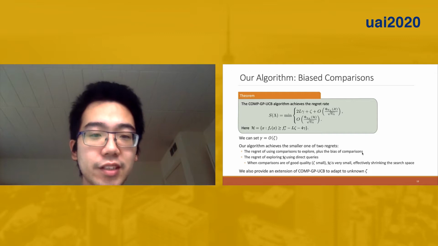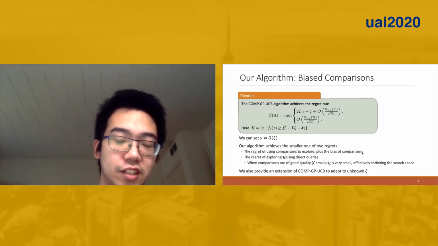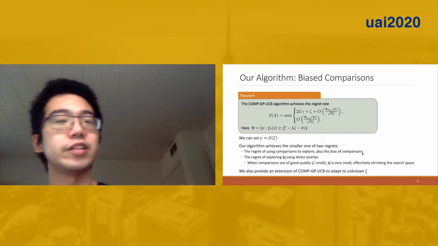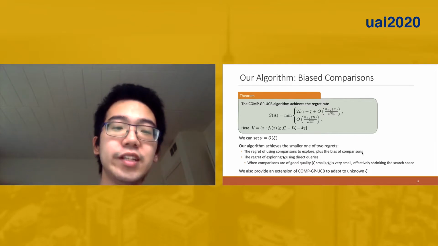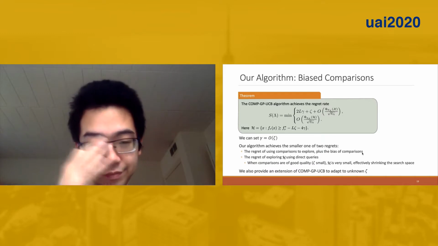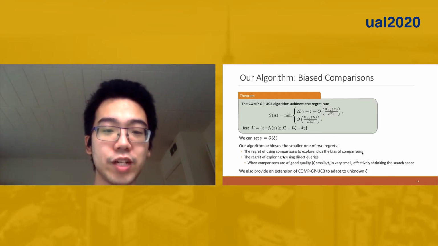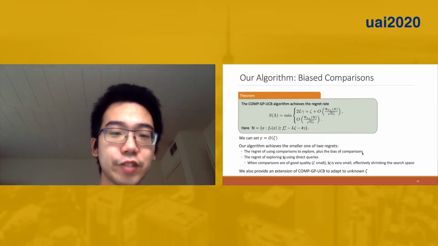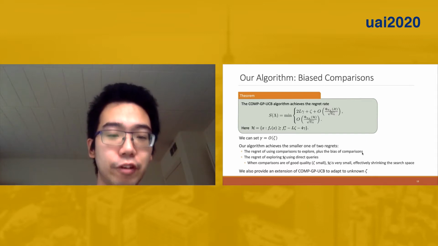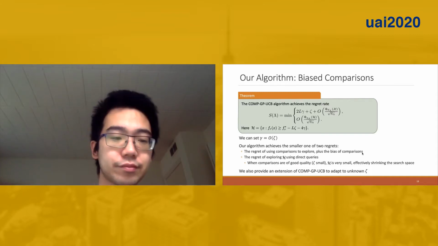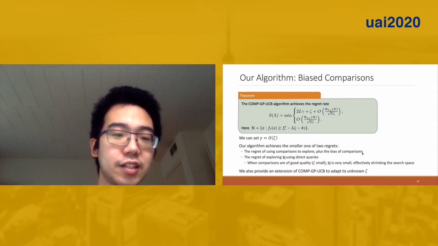In the case of biased comparisons, we will have a bias of zeta on the comparisons. We also have a gamma, which is the exploration on comparisons. We can set gamma equal to O(zeta) in our algorithm. Then it achieves the smaller of two regrets. Here, the first one is the regret in the unbiased case plus the bias of comparisons. And in the second case, we achieve the regret of using n lambda lower bar direct queries, but we are effectively exploring this region H, where H is simply defined as a high-value region of fr(x).